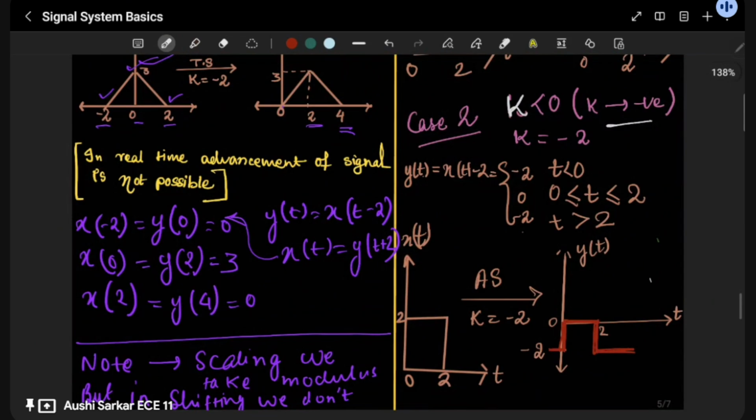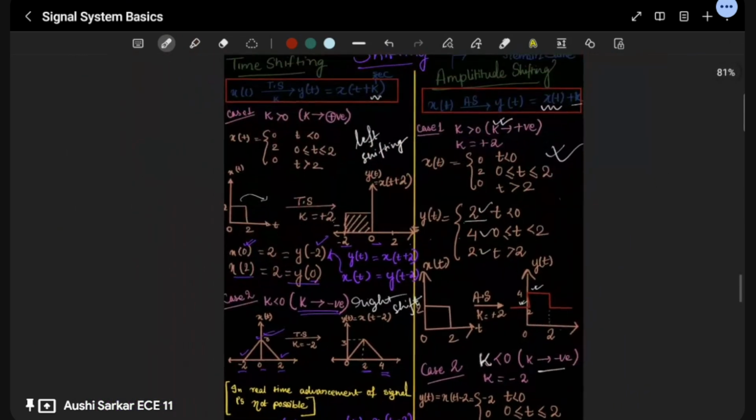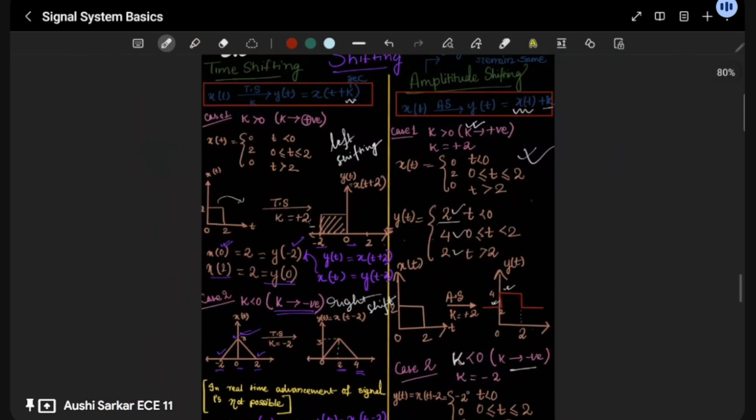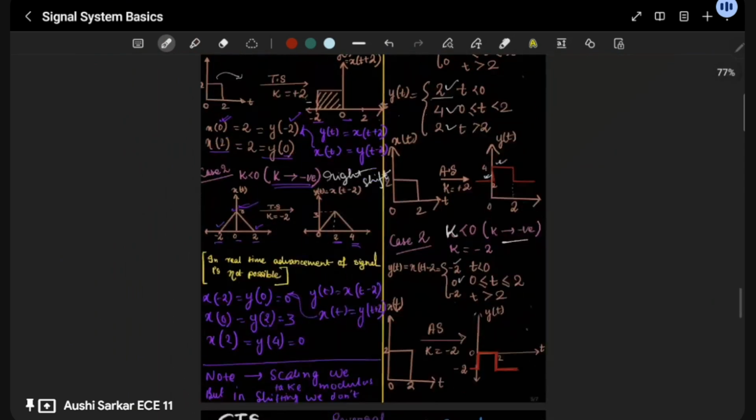So you have to do what? Minus 2. Here 0 is there, 0 minus 2 comes here, minus 2. Then 2 minus 2, that is going to be 0, and again 0 is there, then minus 2, that is going to be minus 2.